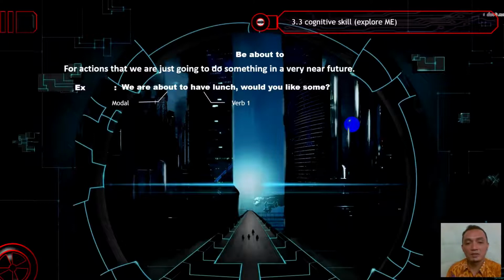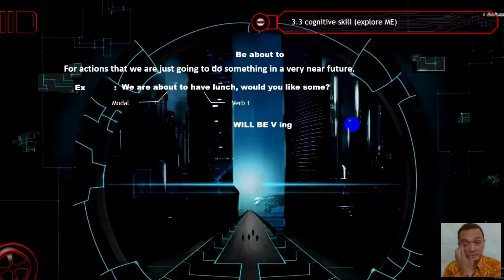So we are about to have lunch. When somebody says here, we are about to have lunch, would you like some? It means that they are starting to walk to the canteen, or maybe to the bartender, or maybe the cashier, or maybe when they are at home, they're going to the kitchen. So we are about to have lunch is something that will be done in a short time.